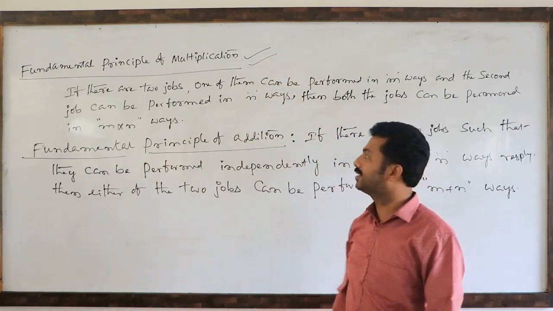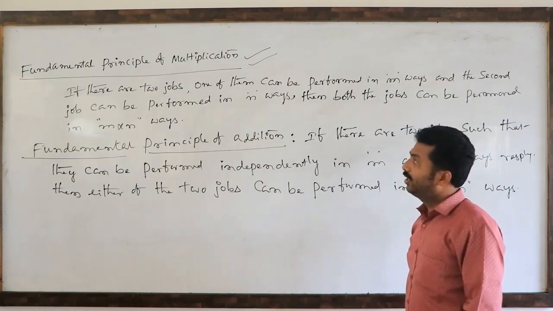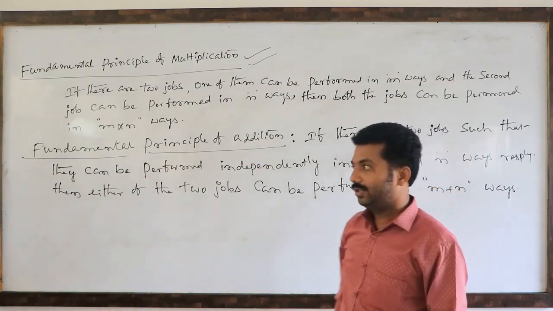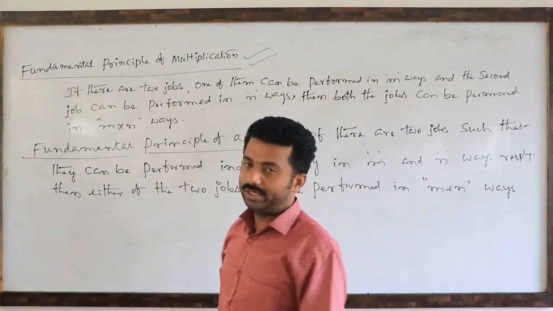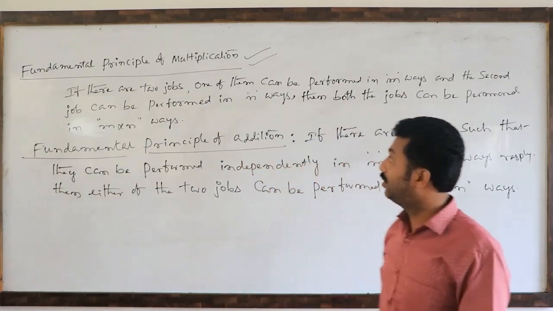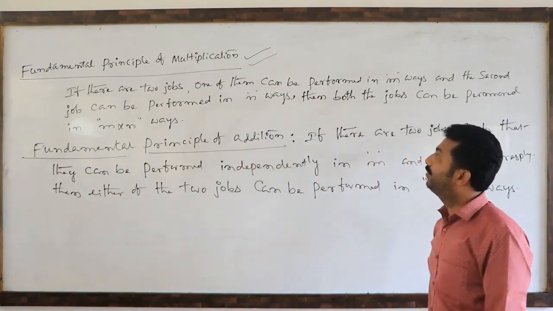First we will discuss. There are two jobs, means two works we are performing in different ways.